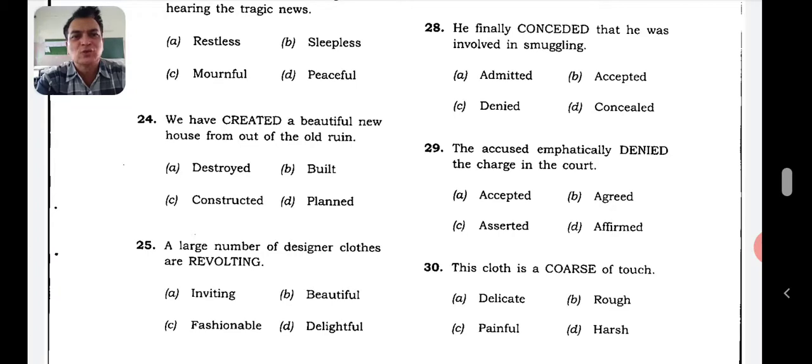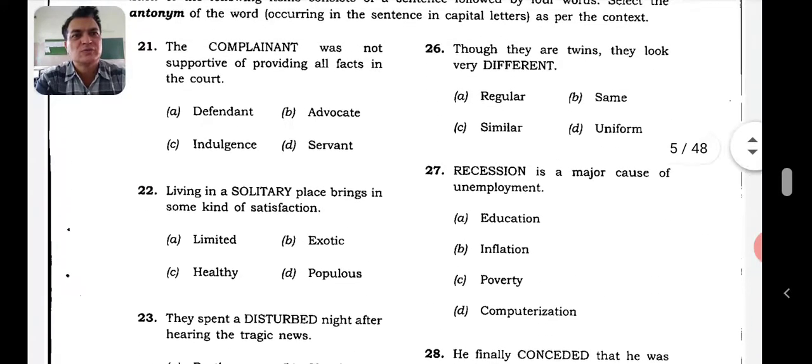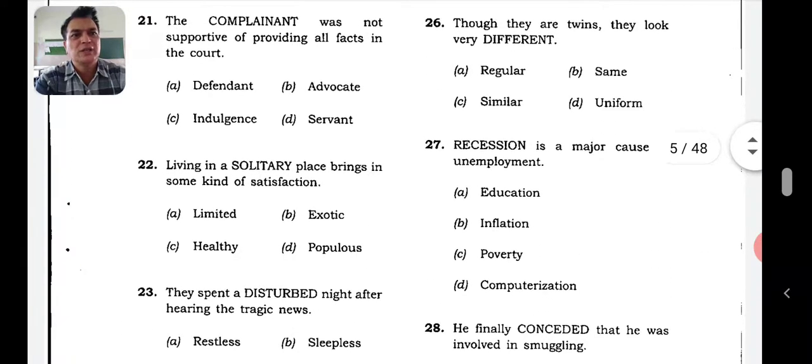A large number of designer clothes are revolting. So here in this context it will be inviting, welcome. So probably attractive, inviting. Let's go to 26th one now. Though they are twins, they look very different. Twins. So what will be the opposite word? Similar. Recession. What is the opposite of recession? Inflation. Price rise. And sudden fall of prices. Recession.